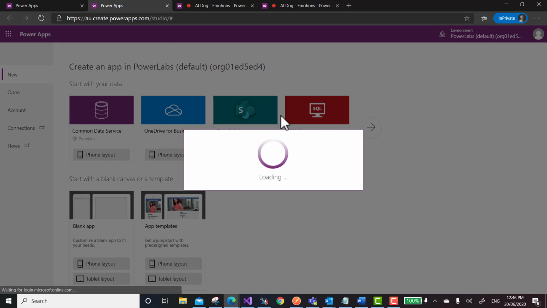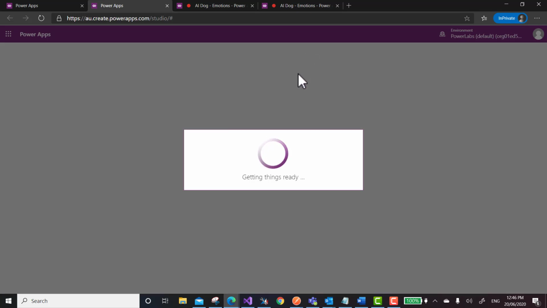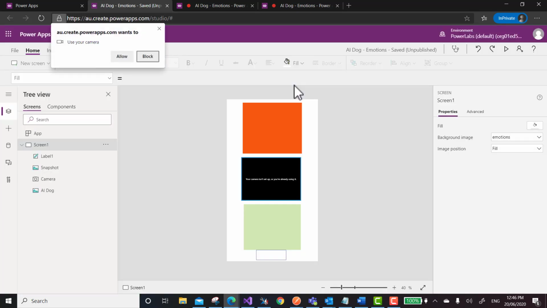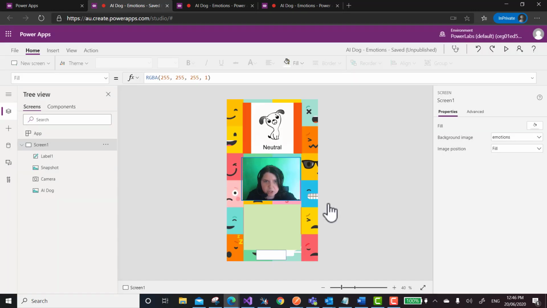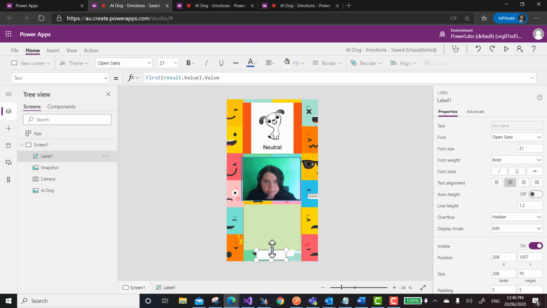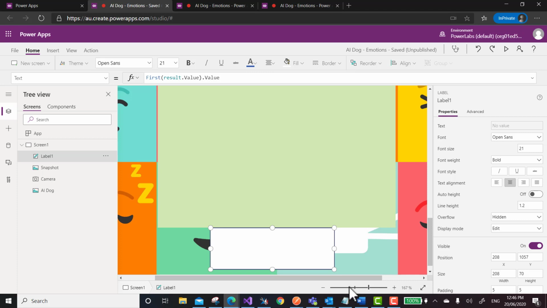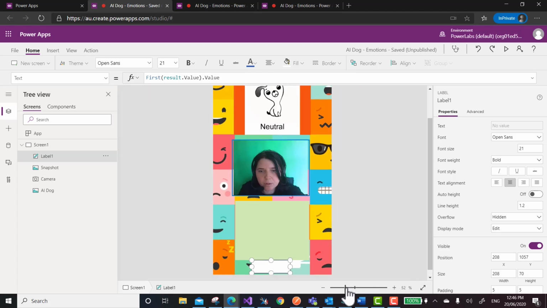It's been quite some time since I touched it, and I still remember what's inside, but let's have a look. This kind of screen has the background here with the emotions field. There's a label here which will actually display the names of the emotions.